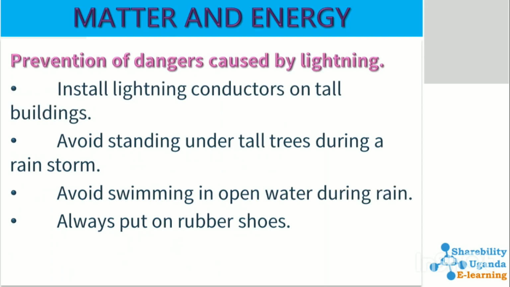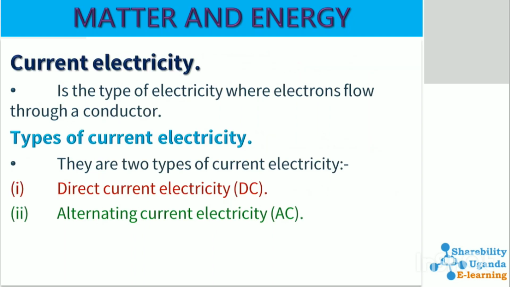How do we prevent the dangers caused by lightning? By installing lightning conductors on tall buildings, avoiding standing under tall trees during a rainstorm or during any rain, avoid swimming in open water during rain, and always put on rubber shoes during rainy seasons.